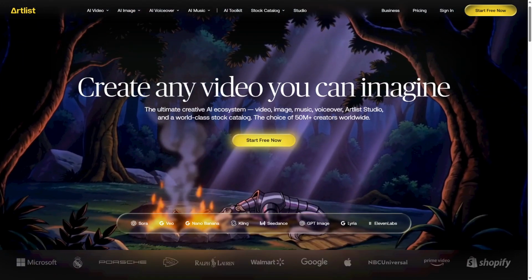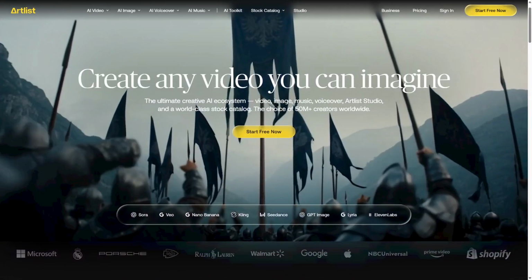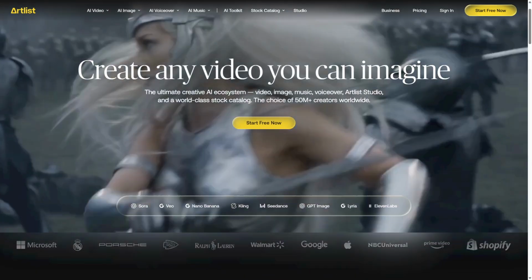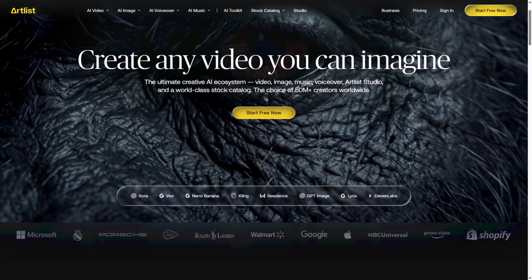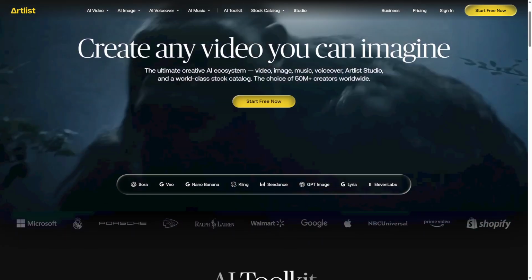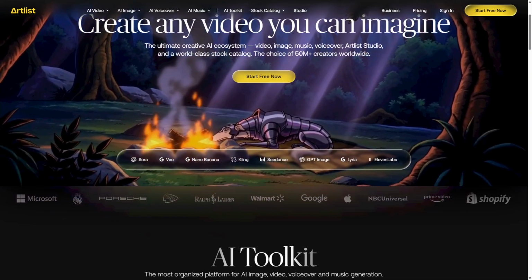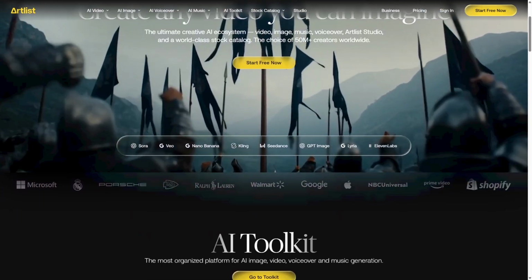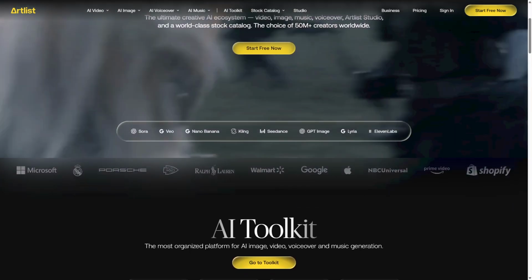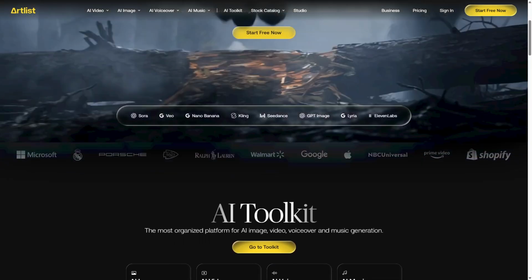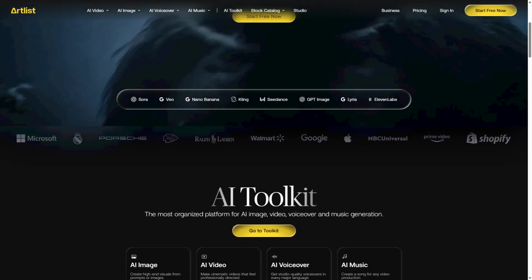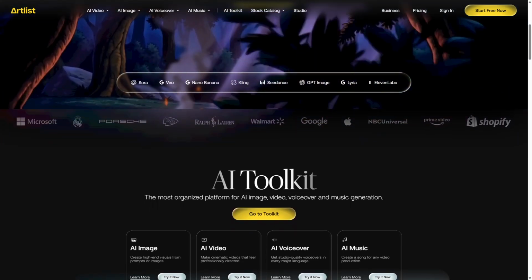It works by allowing users to input scripts or concepts, which the AI then transforms into polished videos using customizable templates and creative assets. Its strength lies in the seamless integration of audio and video, making it ideal for creators who want a complete multimedia solution. Artlist's AI enhances storytelling by automatically matching visuals with music and sound effects, saving time on manual editing.